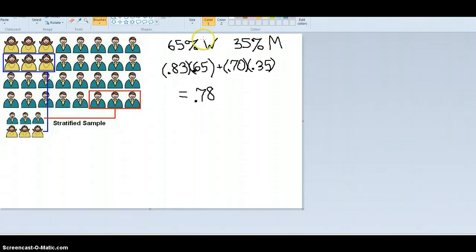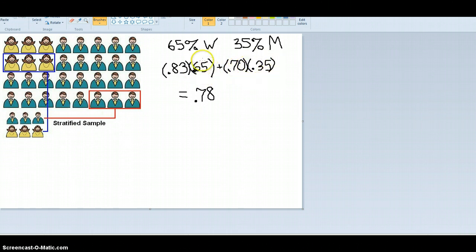So in this case of our problem, we have 65% women, 35% men. We want to weight these women more heavily. So whatever proportion we come up with for this sample, we want to make sure that this gets most of the weight, or at least a lot more weight than the men do, because our population is mostly women. So in my numbers, I had 83% of the women. So I want to take 0.83 times this weight, this is the weight for the women, plus 0.7 times 0.35, which is the weight for the men.